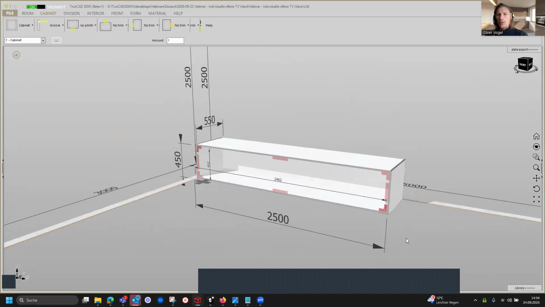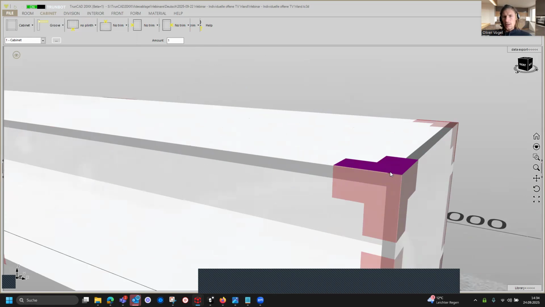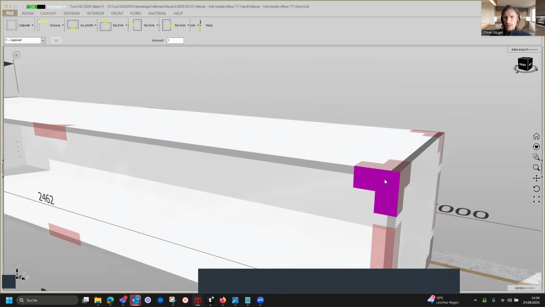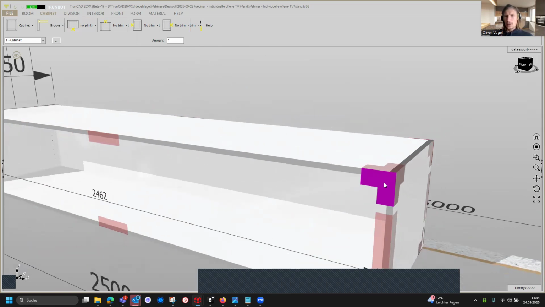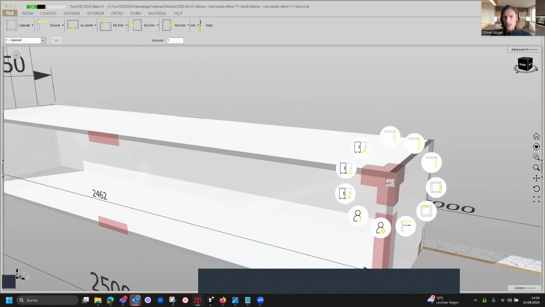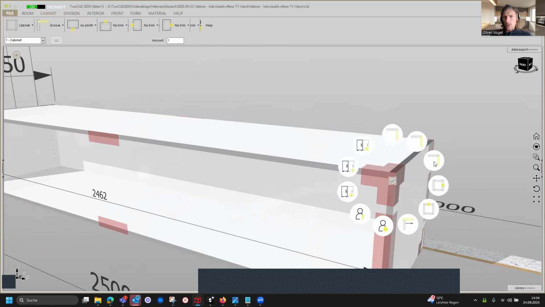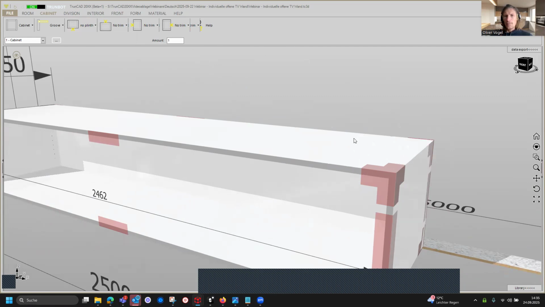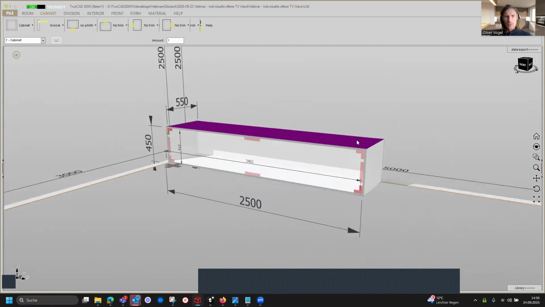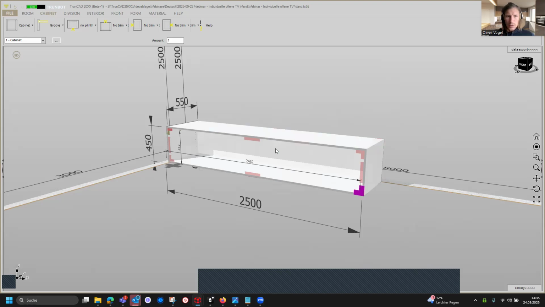And our cabinet also has a miter cut, so therefore we need to click on the smart click here on the corner, and you can see you can let the horizontal passing, you can let the side passing here, and you can also change to a miter cut. But in this case, you needed to do it 4 times.